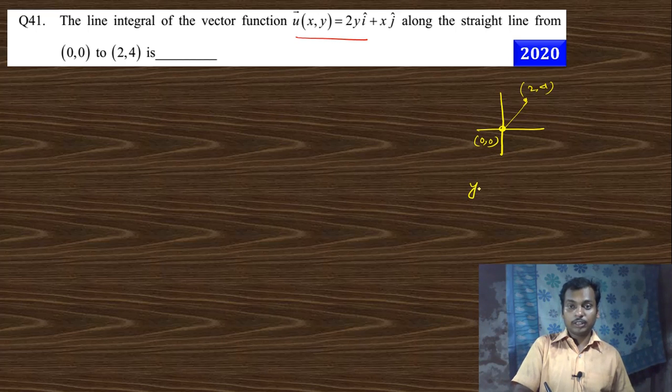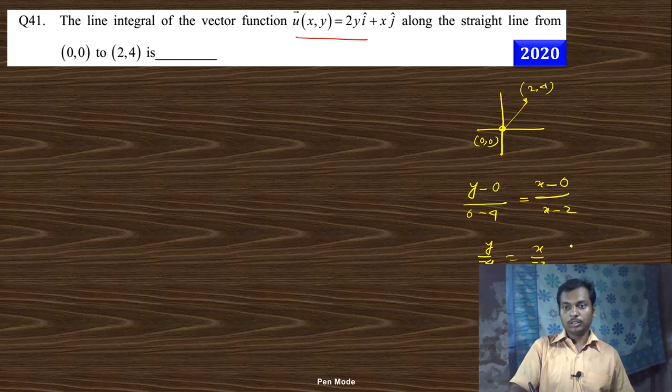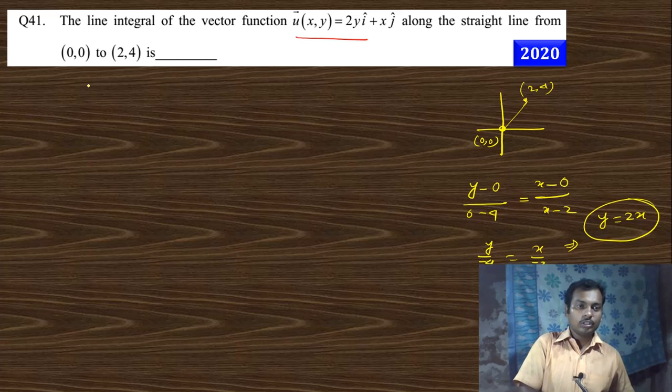The equation of the straight line is (y minus 0)/(0 minus 4) equals (x minus 0)/(x minus 2), that is y/(minus 4) equals x/(minus 2), that is y equals 2x, right? So the equation of the straight line is y equals 2x, that is dy equals 2 dx.